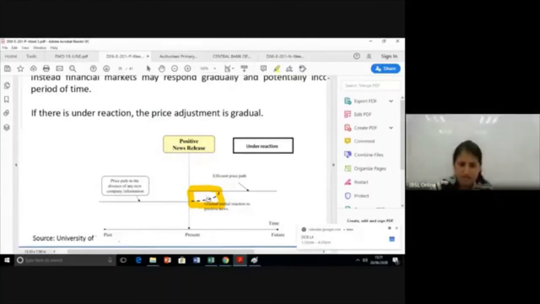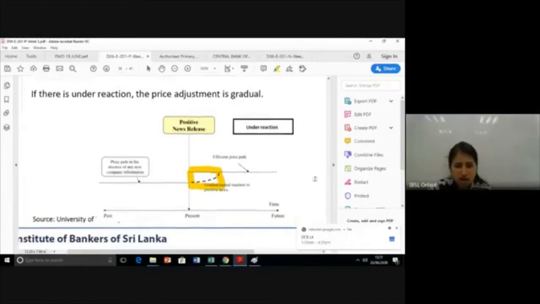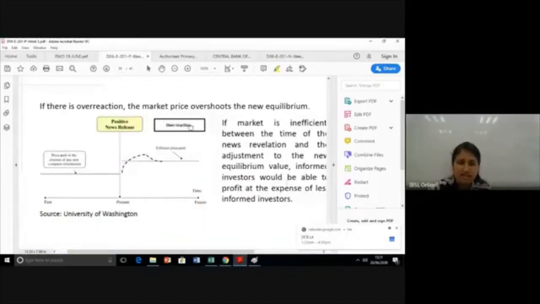And that's what we're referring to. They can buy at this point maybe and sell at a much higher price. Okay. So this will cause a situation of abnormal return for them. Now next we are going to see how it will be for an overreaction to a positive news.